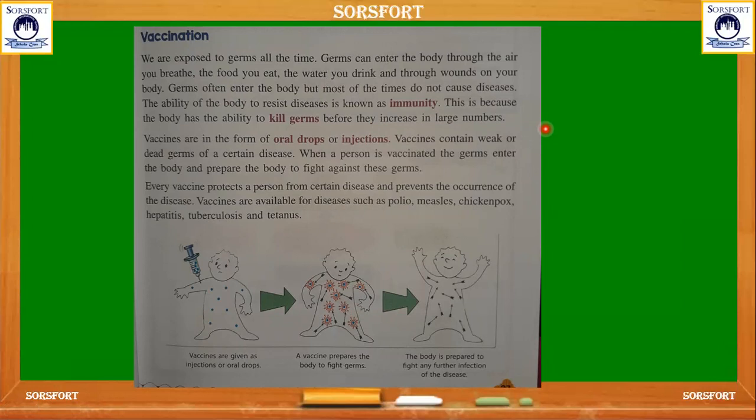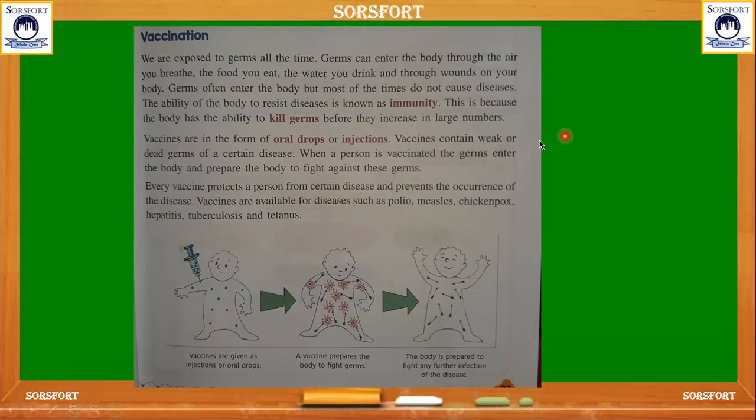And the immunity power will also not let the germs increase in large numbers. And for that, vaccines are also given. Vaccines are given in the form of oral drops or injections. We can see that small children are given drops or injections. Those we call vaccines, which are given against diseases like polio, measles, chickenpox, hepatitis, tuberculosis, and tetanus.